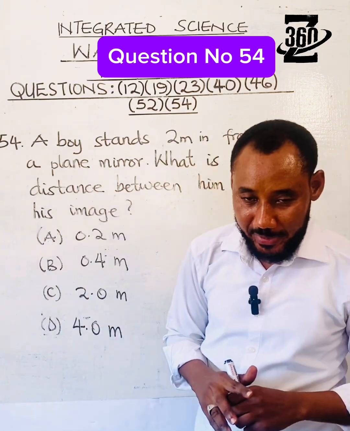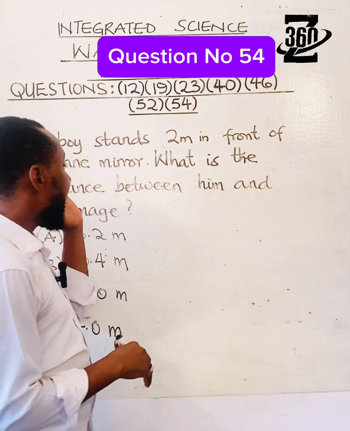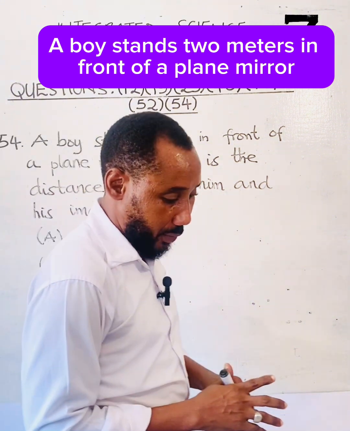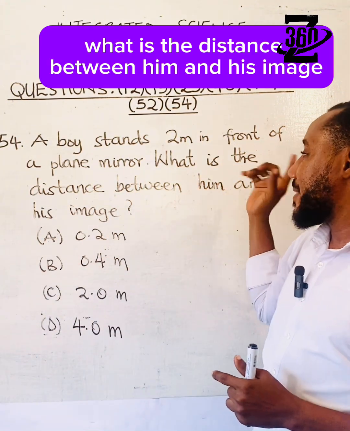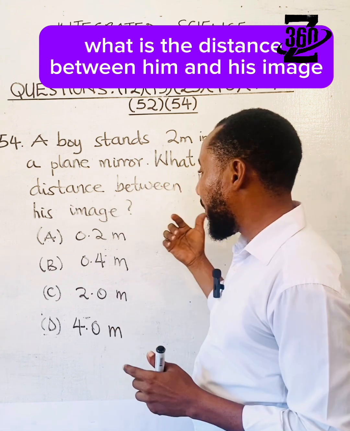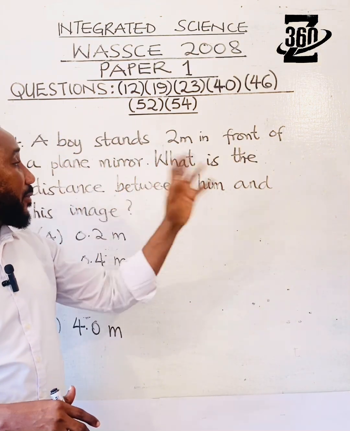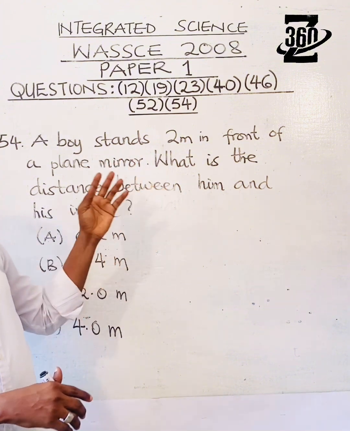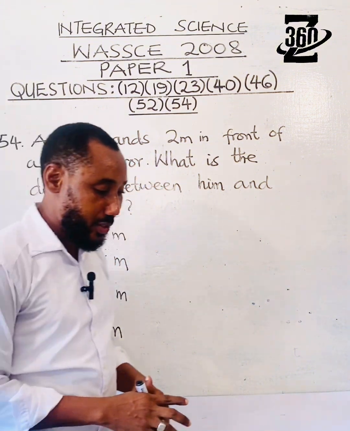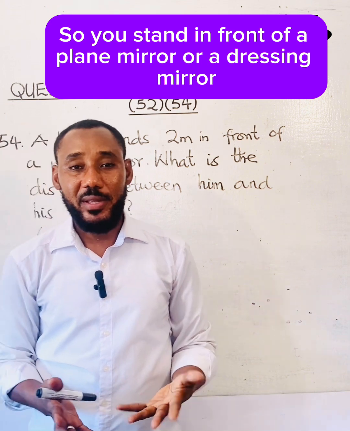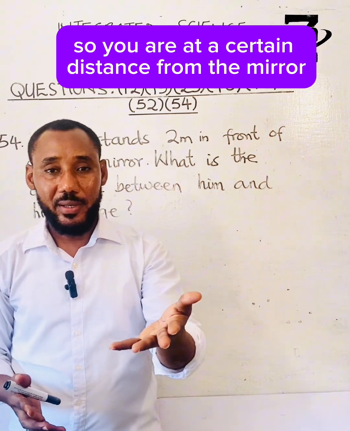Question number 54. A boy stands 2 meters in front of a plane mirror. What is the distance between him and his image? So you stand in front of a plane mirror or a dressing mirror and you see yourself in the mirror.